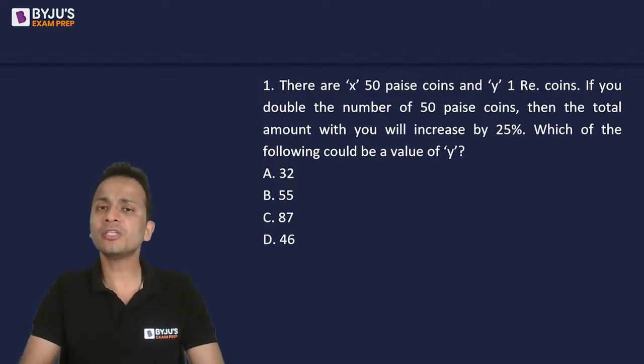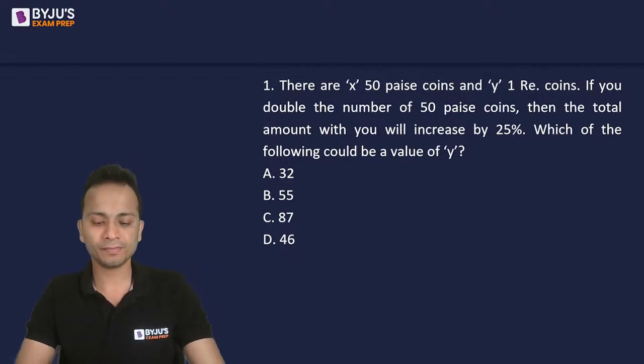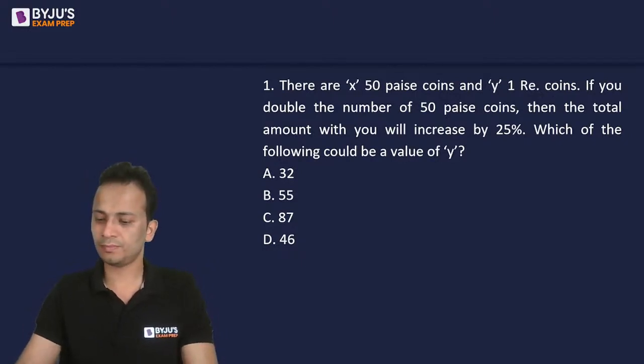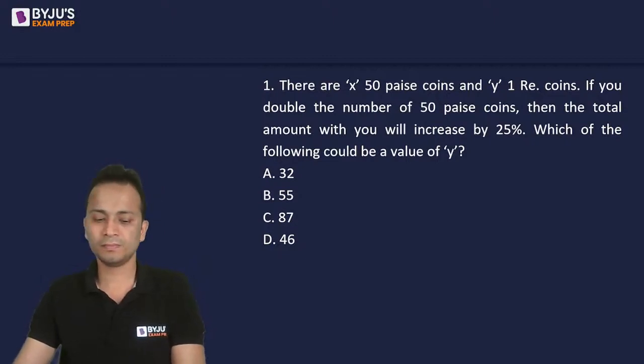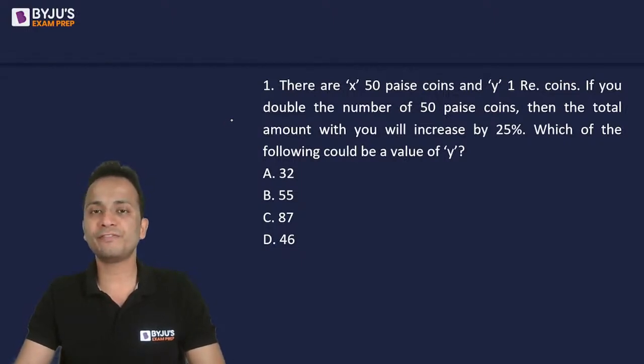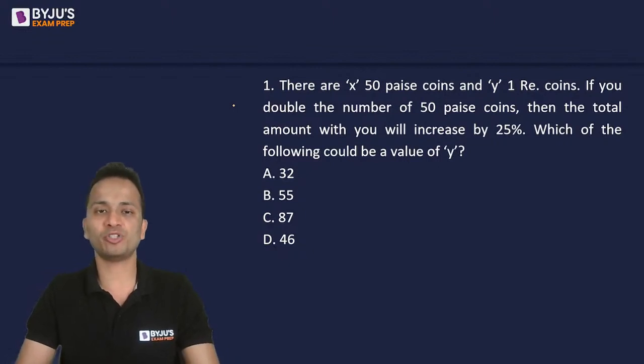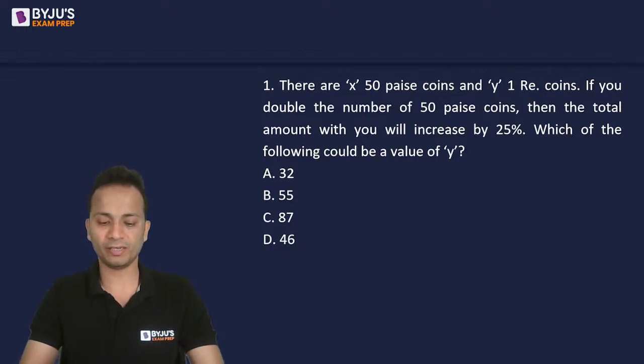So read this question and try to find out the value of y. The question says that there are x 50 paisa coins and y 1 rupee coins. If you double the number of 50 paisa coins, then the total amount with you will increase by 25%. Which of the following could be the value of y?